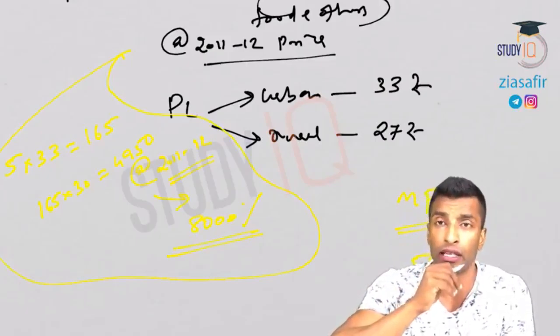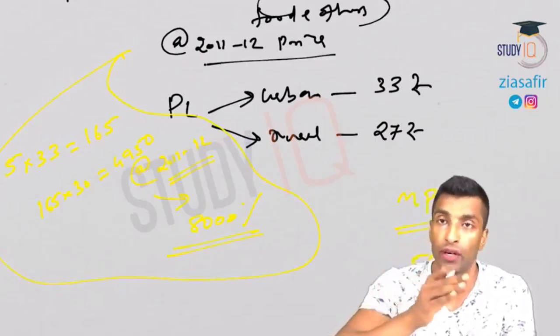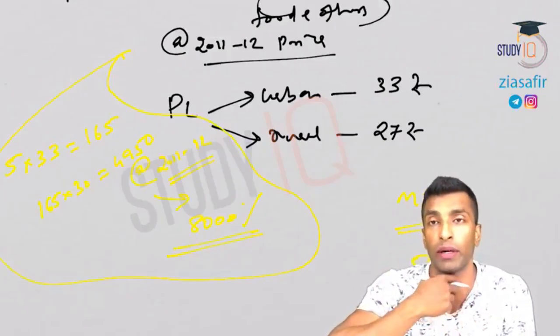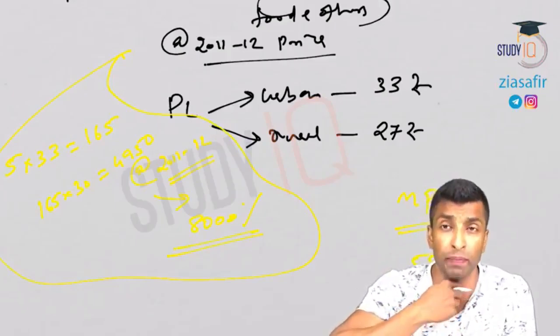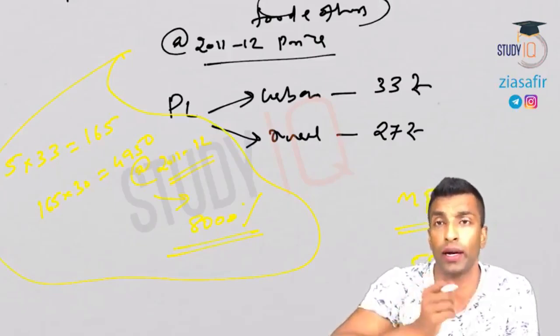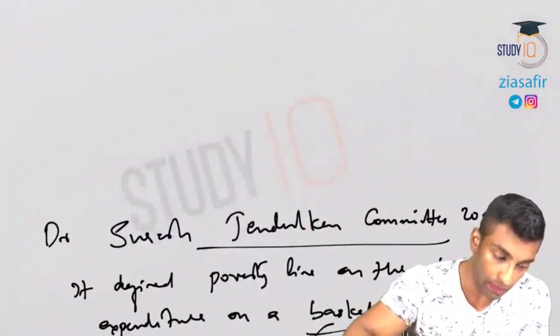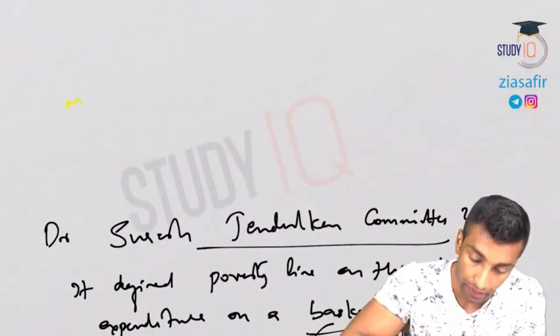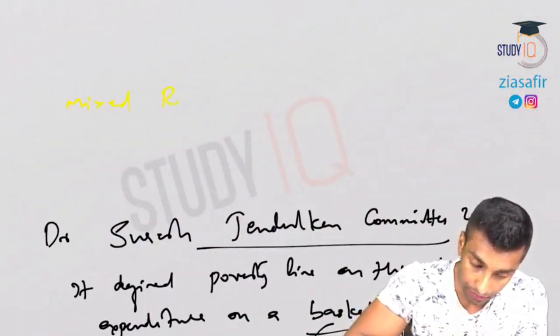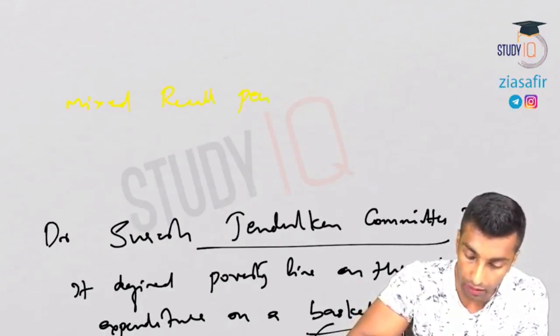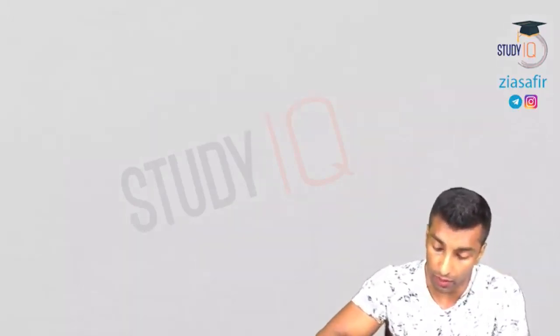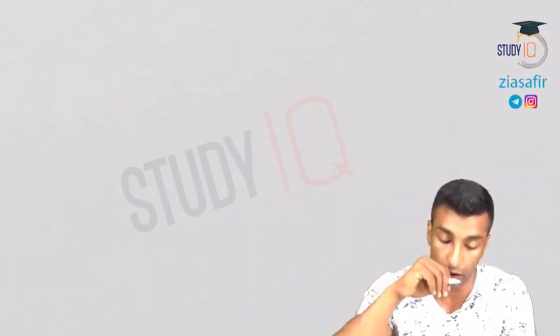Then later when Niti Aayog set up a task group, they actually diverted back to the Suresh Tendulkar committee. Recommendations were much better. As I've already told you, it is close to the international poverty line also. So now the methodology he used is actually mixed recall period data. Okay, mixed recall period. I'll now talk about what is this uniform recall period and mixed recall period.